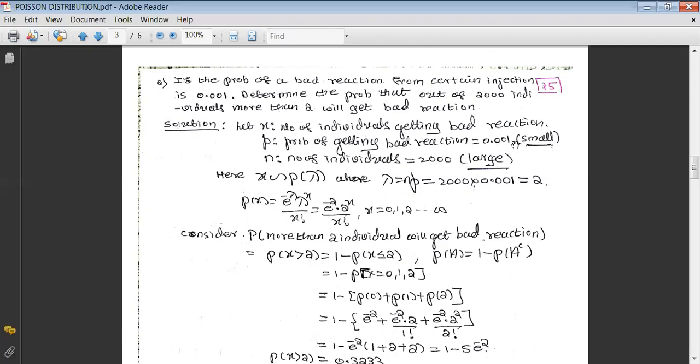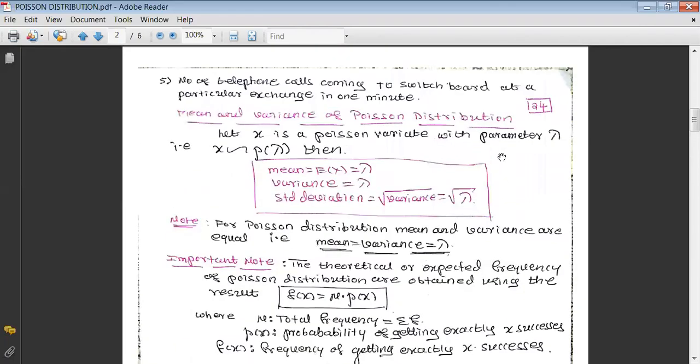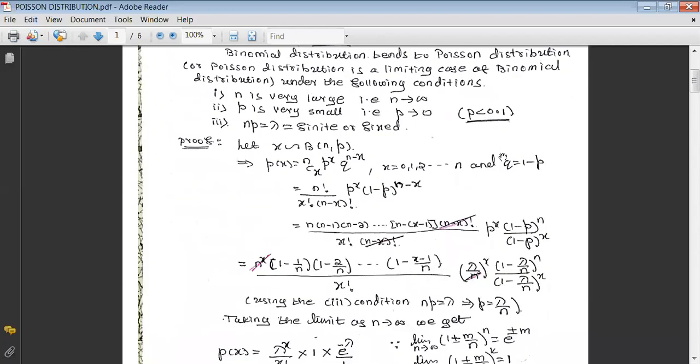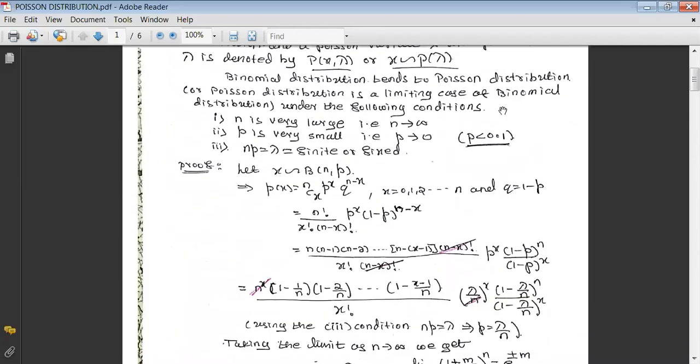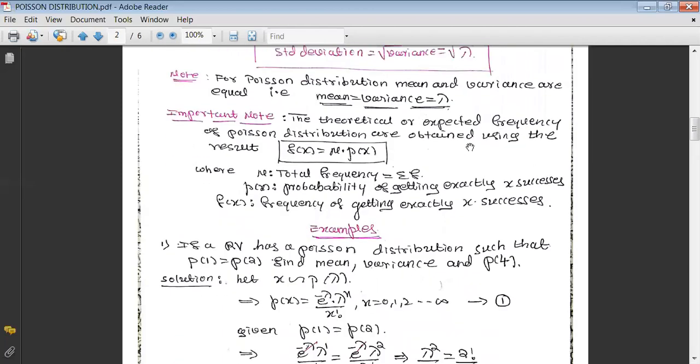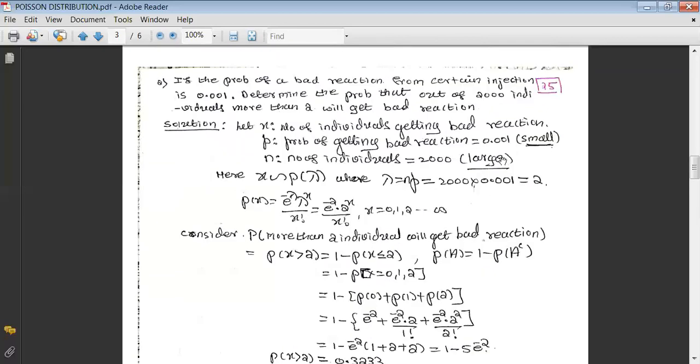I think definitely it will be very small, because we already stated the criterion for when to call p small: whenever the p value is less than 0.1, we can think that p is small. In this case, we got the value of p as 0.001, definitely small.